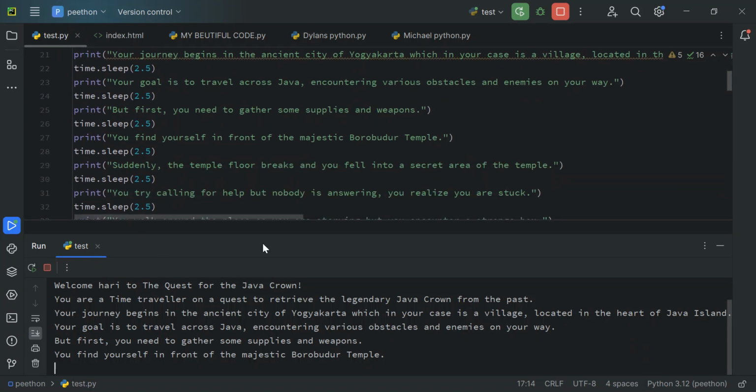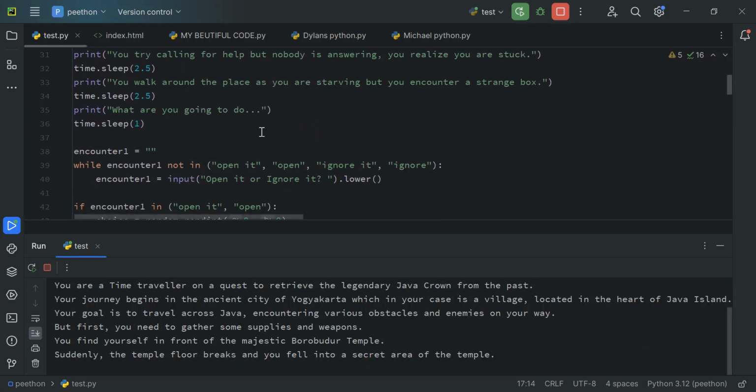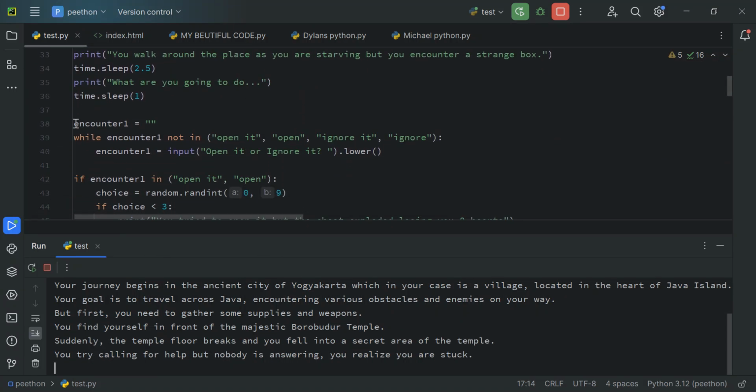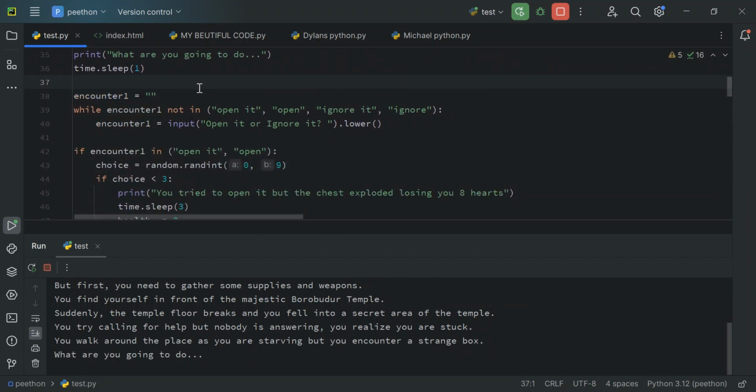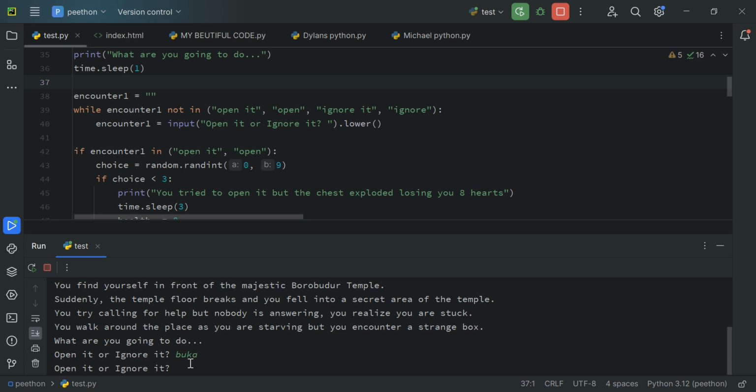So if you keep going down, I wrote a bunch of text here, and then here, encounter one. Now, encounter one and name is a variable. A variable can be anything, but to make it simple here, I wrote it encounter one. Now, while encounter one not in open it, open, ignore it, ignore. So if the answer to this input is not open it, open, ignore it, or ignore, then it will keep going. If I say buka, like in Bahasa, it will still not work.